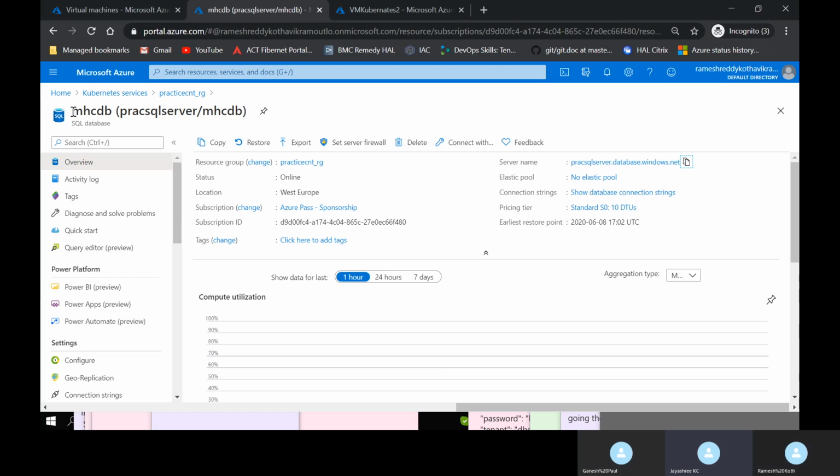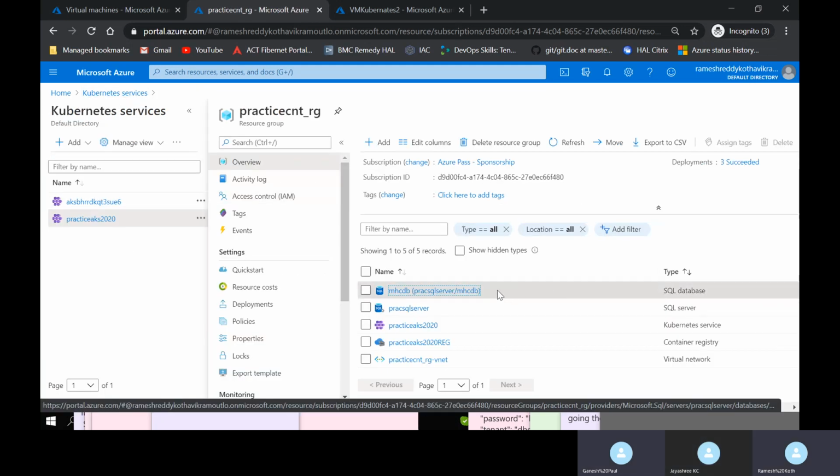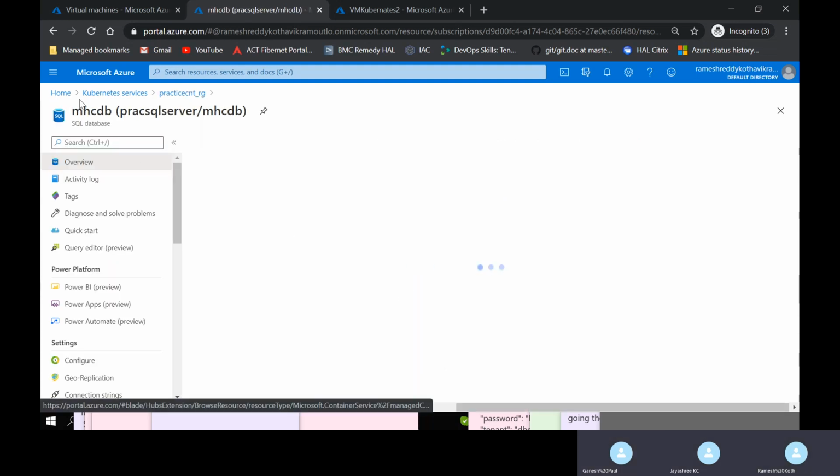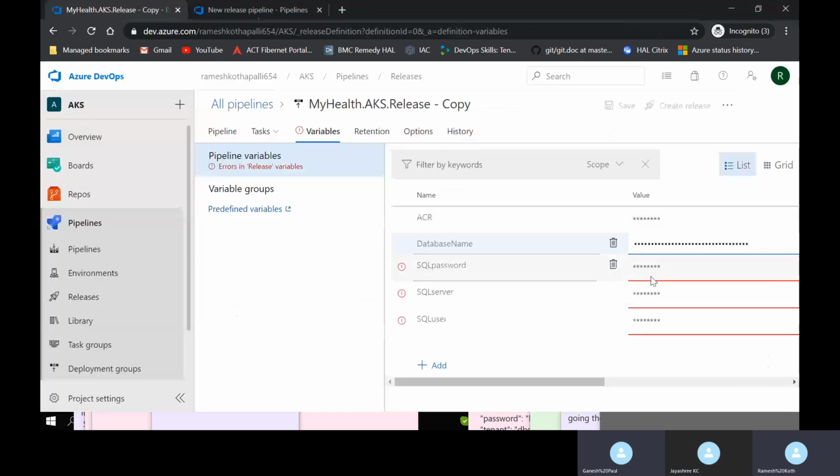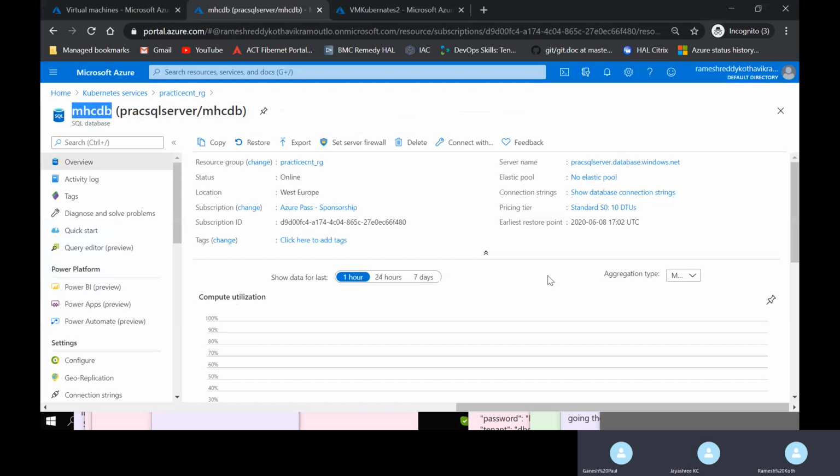It's not the server name. Okay. This is the database name. Yeah, MHCDB. Yes. Not the complete one. You can give only the name. Yes. What is the ACR? ACR is Azure Container Registry, right? Right.